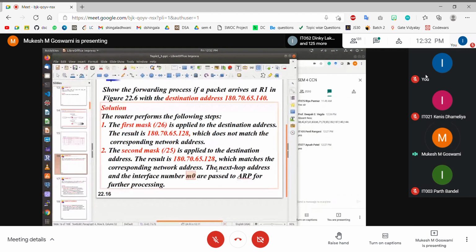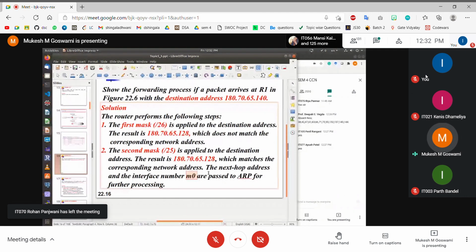Right? So the next hop address and interface number M0 are passed to ARP. So first ARP will come into the picture. The destination IP that you have, you pass to ARP. ARP will find out the MAC address for this destination address. It will give you the MAC address and the outgoing interface M0. You have to hand over to the data link layer.